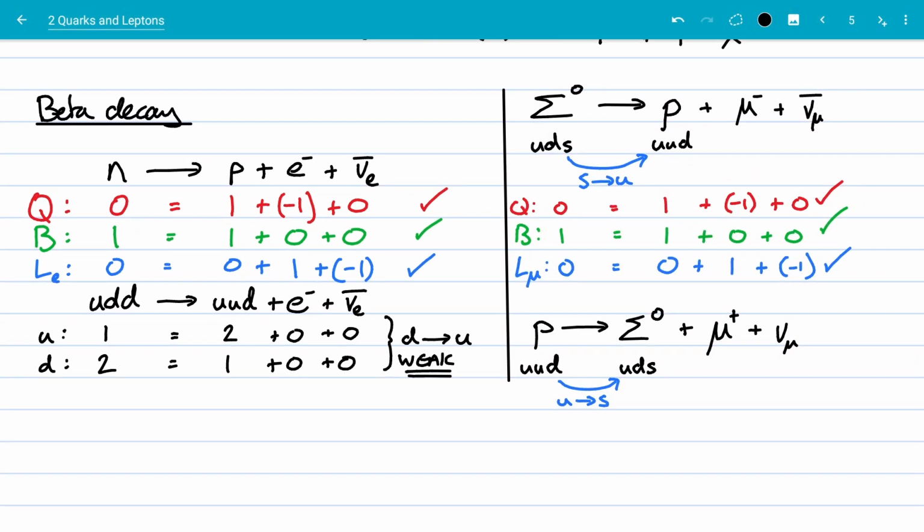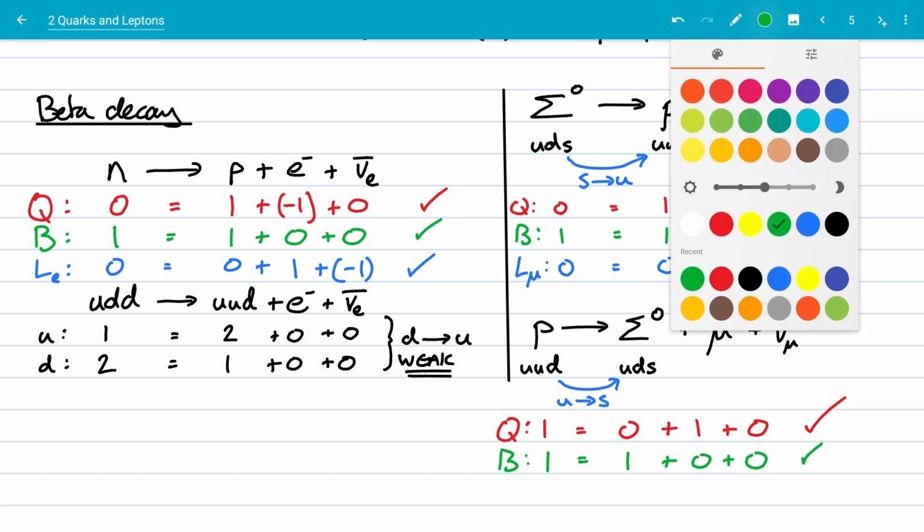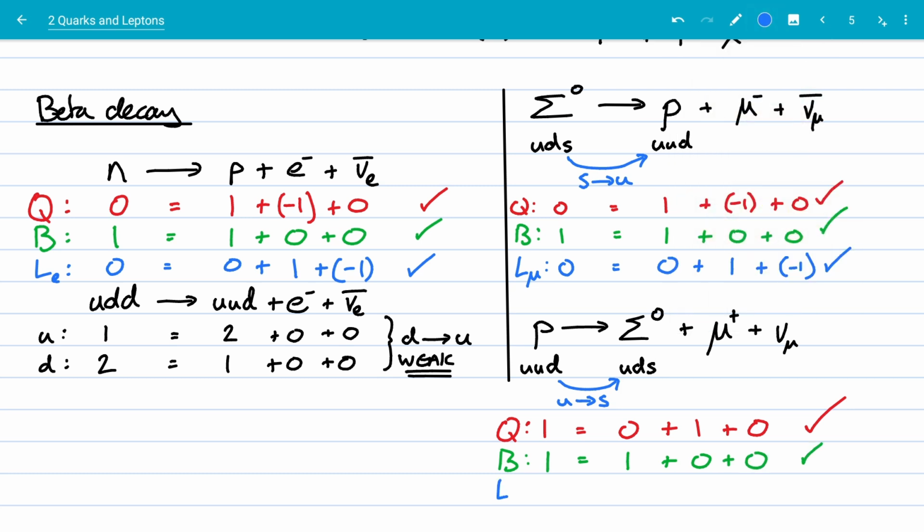Let's have a look at the conservation rules. So just a reminder before I start moving notes around, we're looking at a situation and whether or not it's possible. Now, charge appears to be conserved. If I look at the charge, this is 1 is equal to 0 plus 1 plus 0. That appears to be conserved. If I look at baryon number, it appears to be conserved. This is 1 equals 1 plus 0 plus 0. It checks out. If I look at lepton number, this is a muon lepton, it appears to be conserved. This is 0 is equal to 0 plus -1 plus 1.